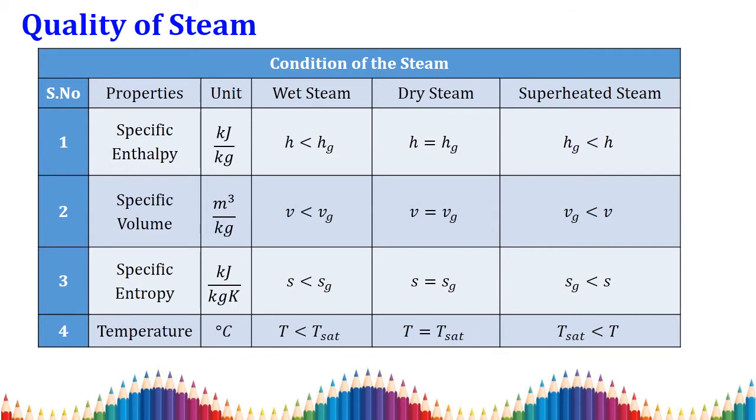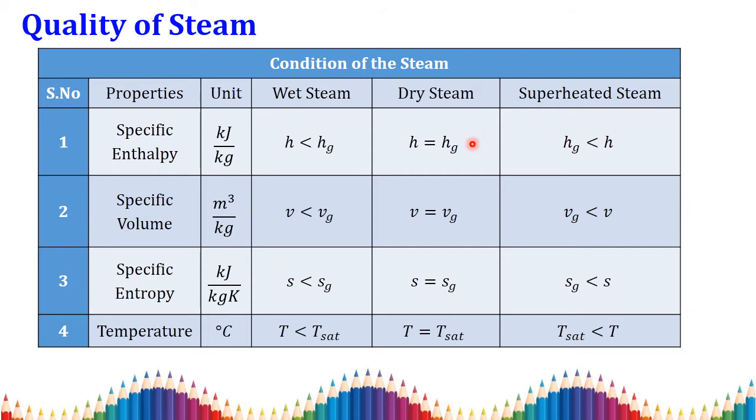Before getting into the problem, we need to know the state of the steam. We need to identify the condition or quality of the steam. We all know that three different conditions or qualities of steam are available. The first one is wet steam, the second one is dry steam, and the third one is superheated steam. How are these qualities classified?